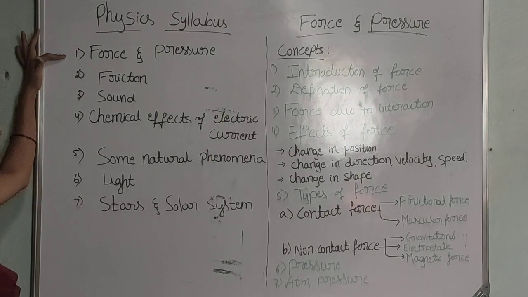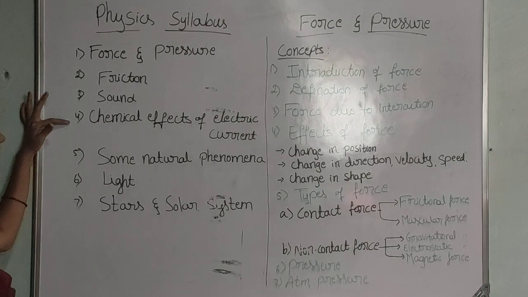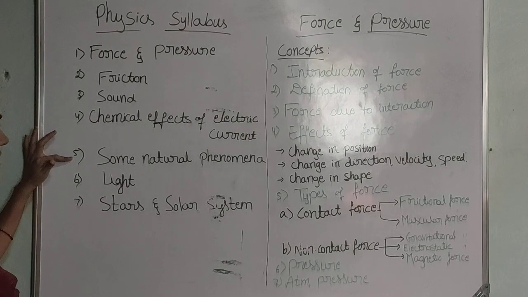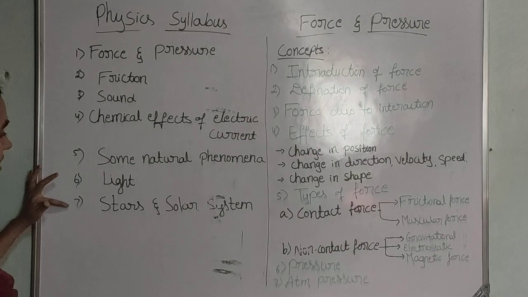The first chapter is force and pressure, then friction, sound, chemical effect of electric current, some natural phenomena, light, and the last one is stars and the solar system. So these are the 7 chapters of your physics syllabus.